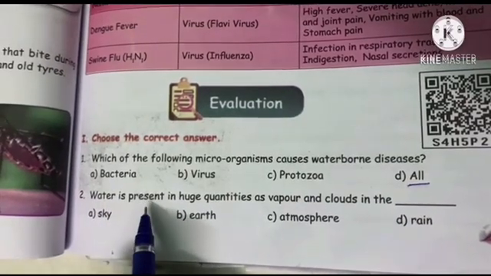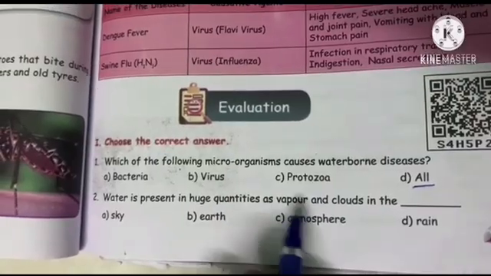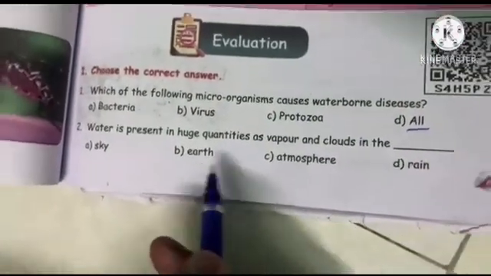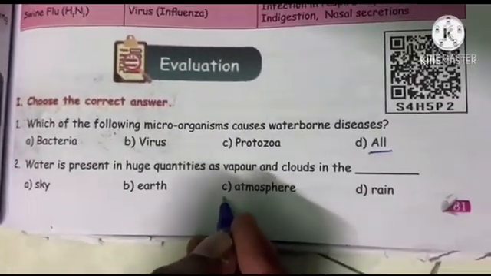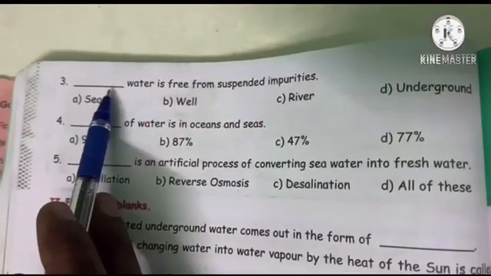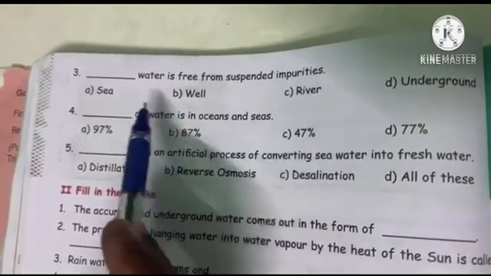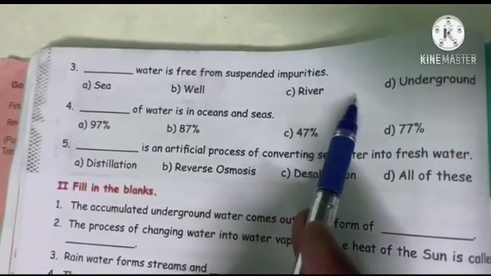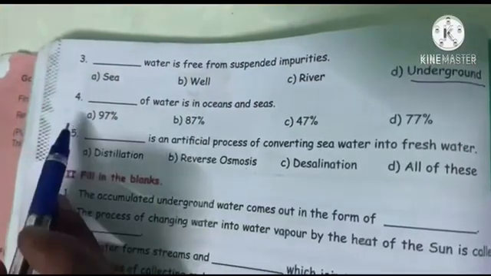Water is present in huge quantities as vapor and clouds in the A, sky, B, earth, C, atmosphere, D, rain. Answer is atmosphere. Third one. Dash water is free from suspended impurities. A, sea, B, well, C, river, D, underground. Answer is underground water. Fourth.